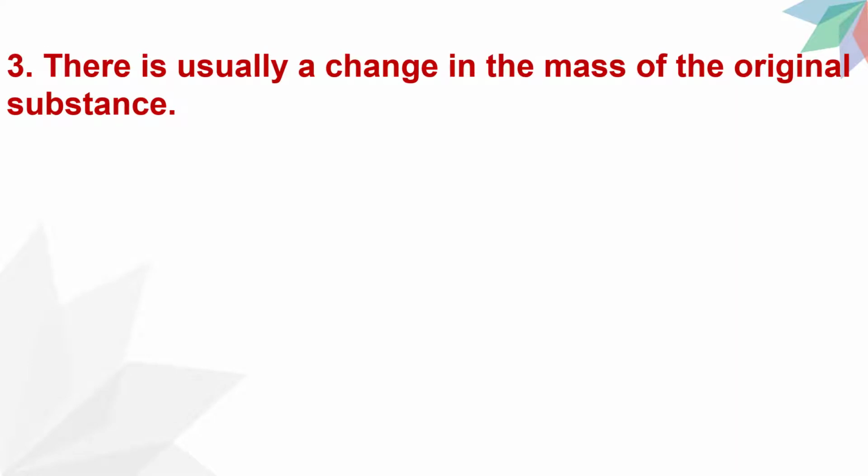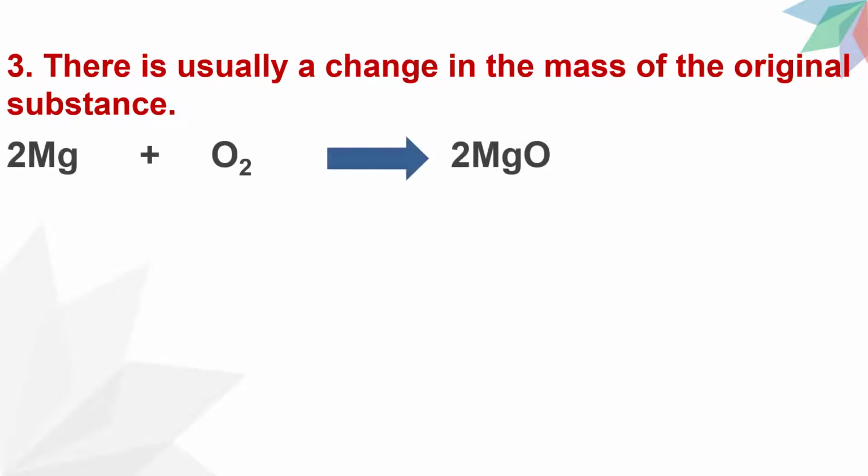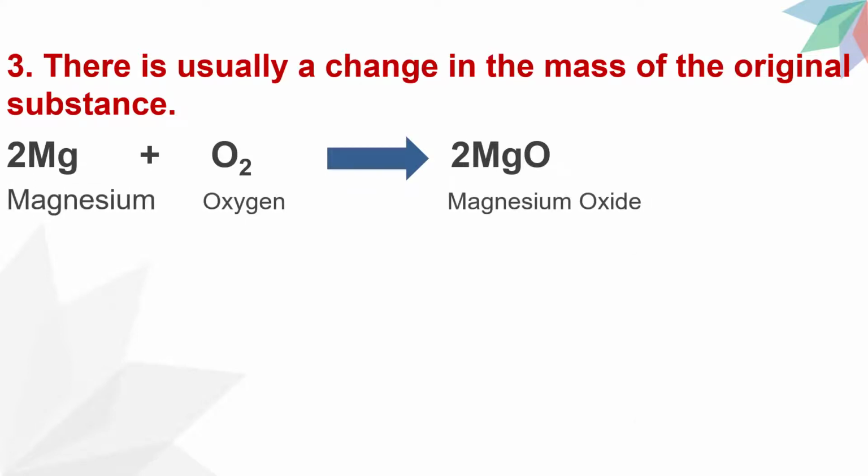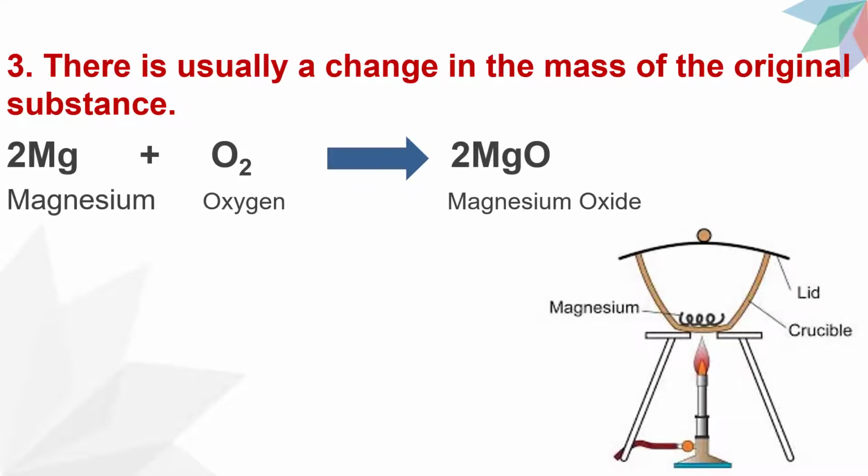Our next characteristic is that there is usually a change in the mass of the original substance. Let us take a piece of magnesium in a crucible with a lid. Weigh it and then heat it, opening the lid after short intervals to let the air enter the crucible.